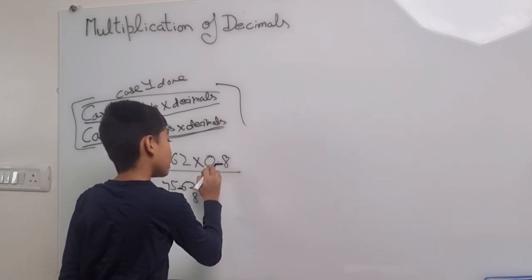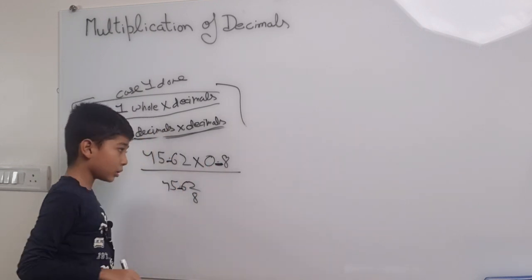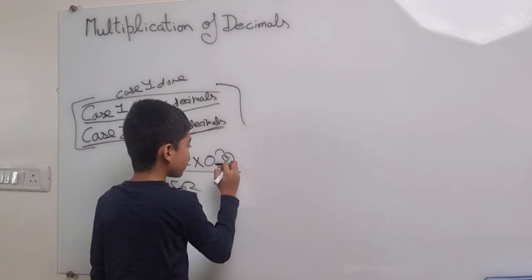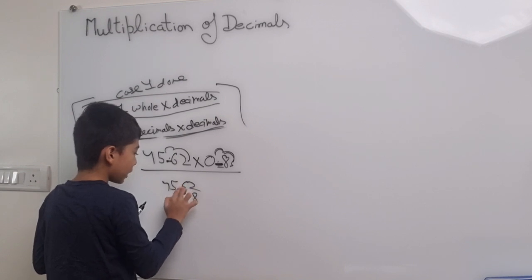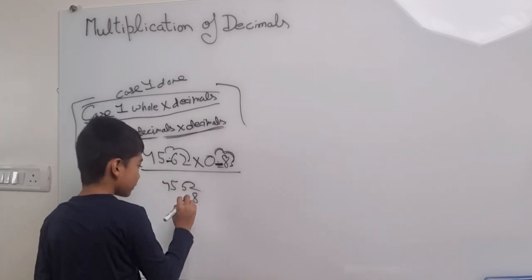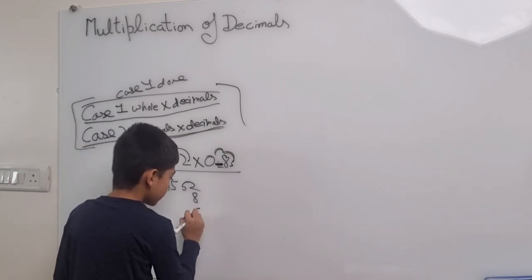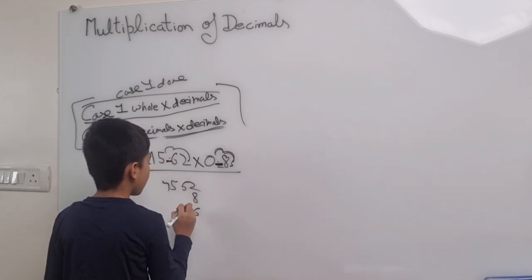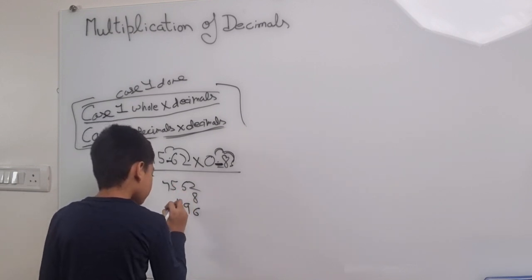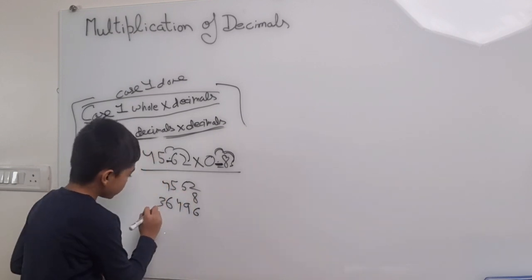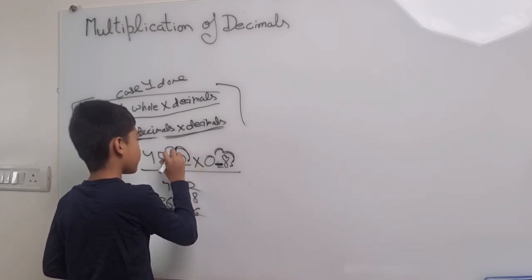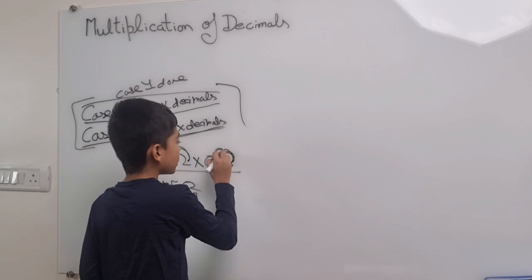Forget that there's this point here and this point here, and only remember that this point is after 2 digits, and this point is after 1 digit. So multiply it. Erase the decimal here. And now multiply it. It will be 16, 1 carry. 9, 4 carry. 4, 4 carry. It will be this.